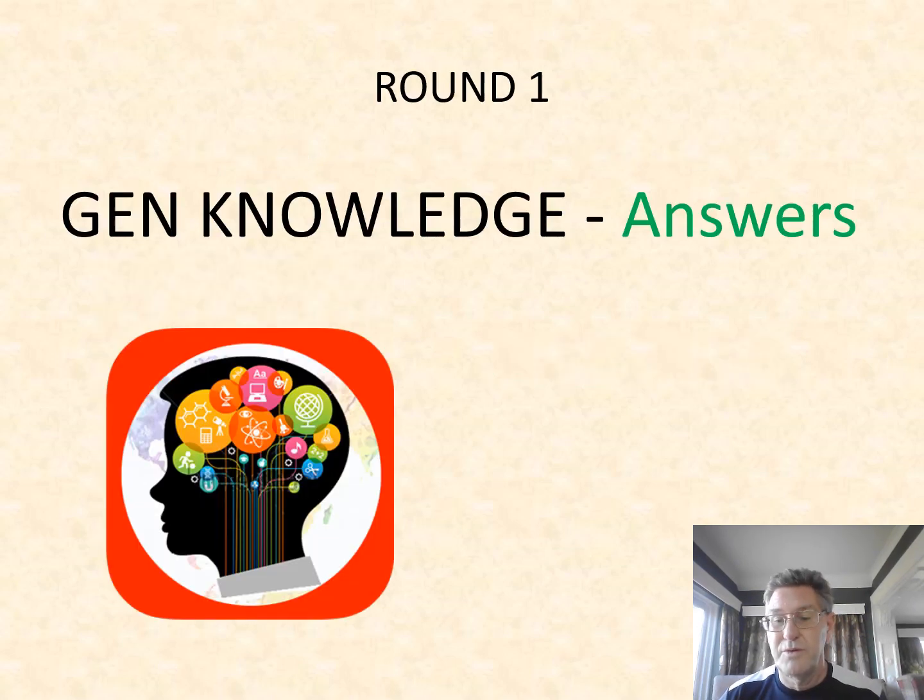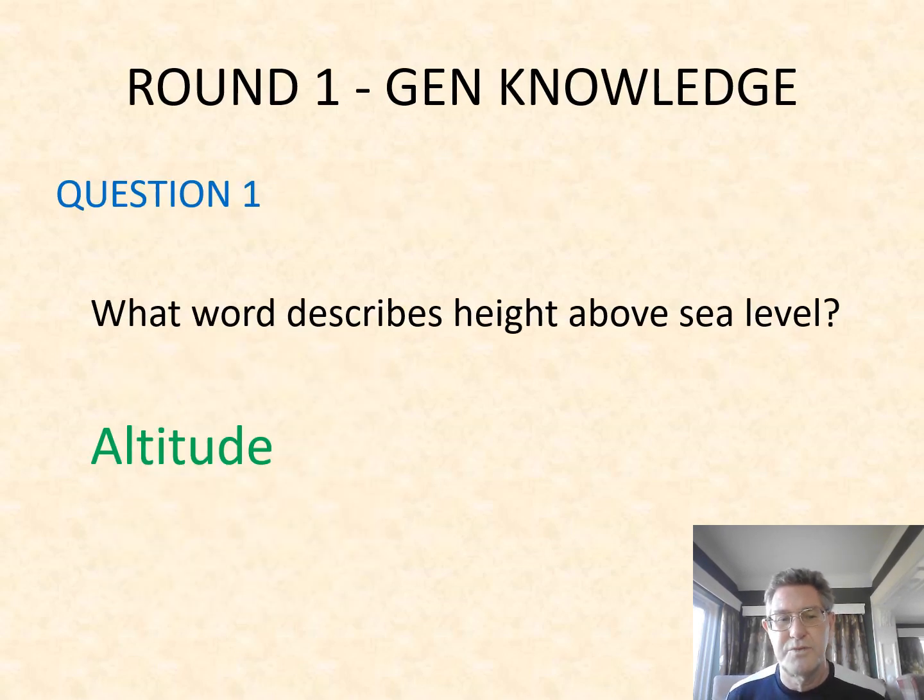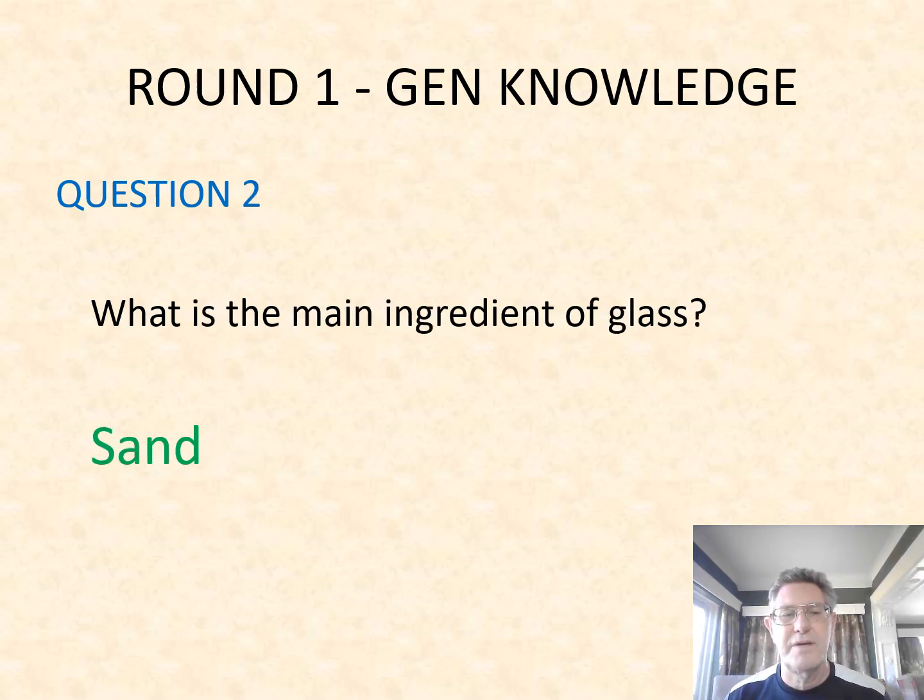Starting with round 1, which was our general knowledge round. The first question was, what word describes height above sea level? That word is altitude. Number 2, what is the main ingredient of glass? Sand. Molten sand is the main ingredient of glass.